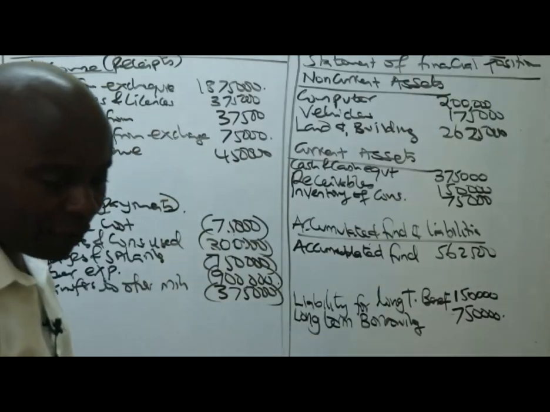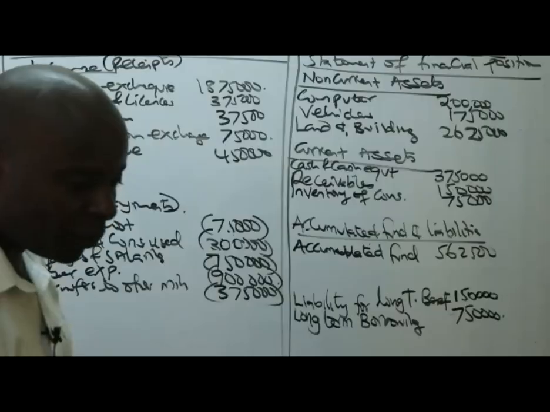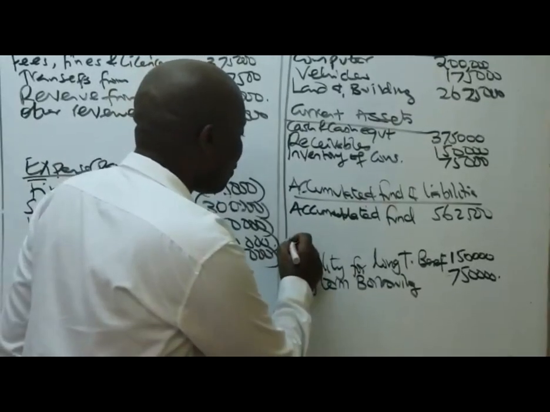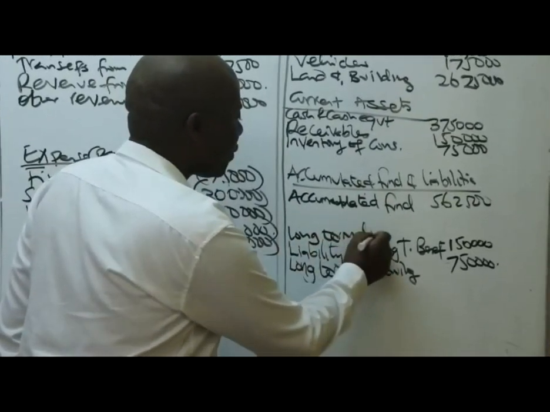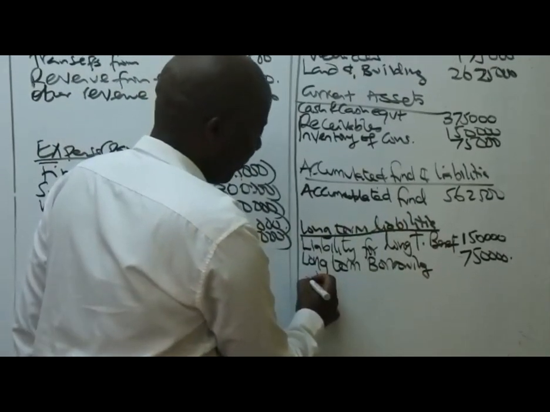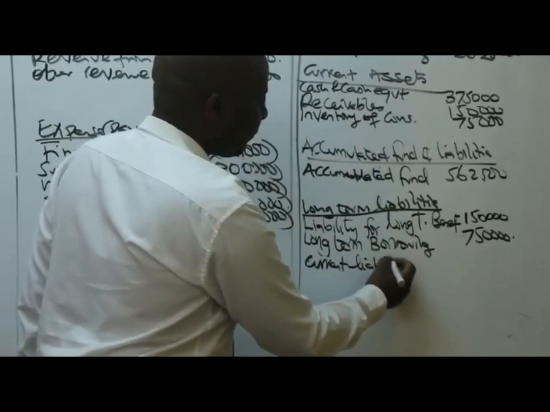After that, ladies and gentlemen, here we are. We have payables. Of course, this will go to the liabilities, specifically current liabilities, 375,000. Under our liabilities, we shall be able to have what we call long-term liabilities versus short-term, or in this case, current liabilities.